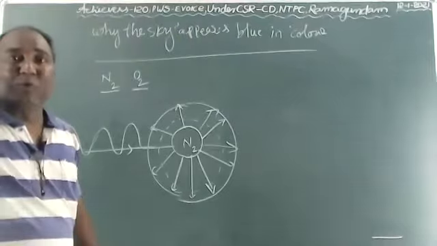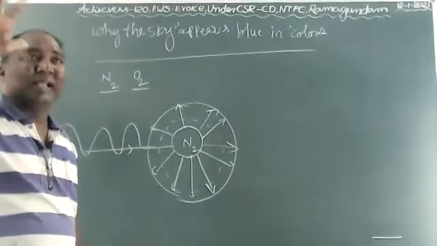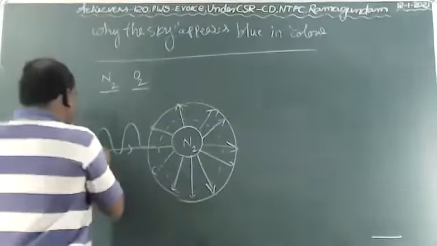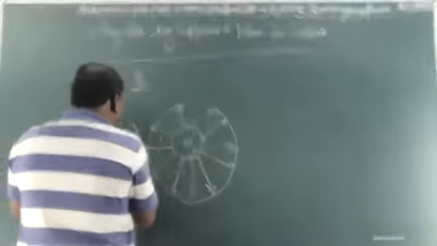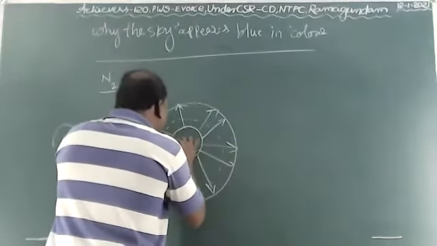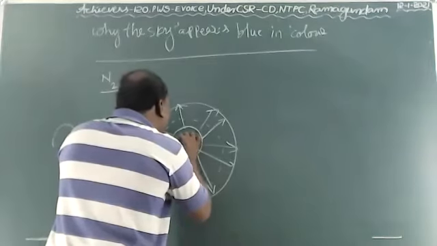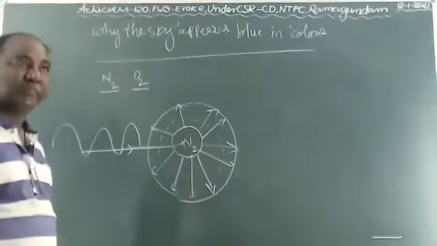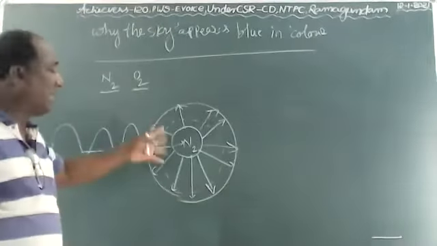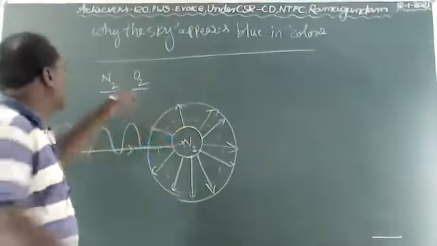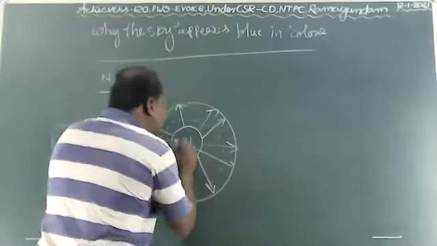Only the blue color is comparable to them. The remaining other colors they won't accept. So now the light comes from the sun, and only the blue color light is absorbed by the scattering center. The remaining colors are not accepted, because nitrogen and oxygen act as scattering centers.